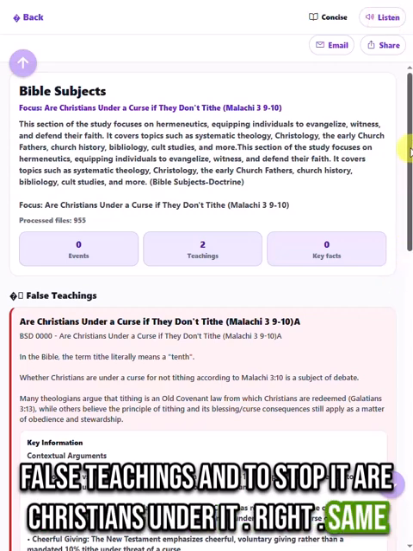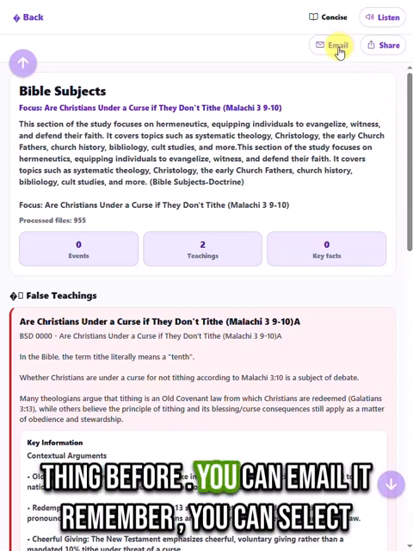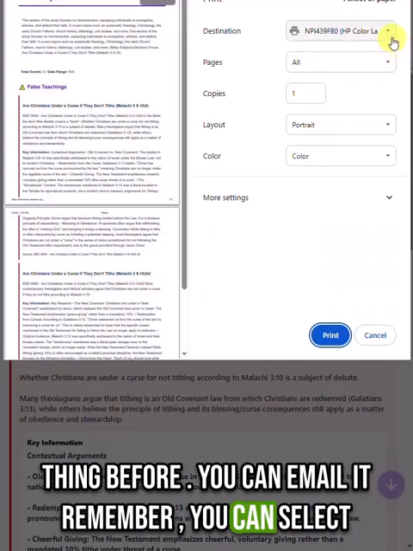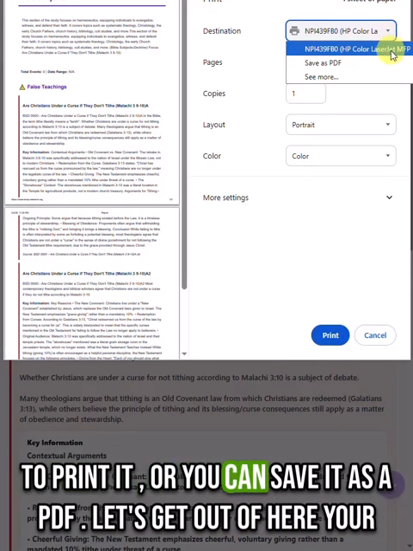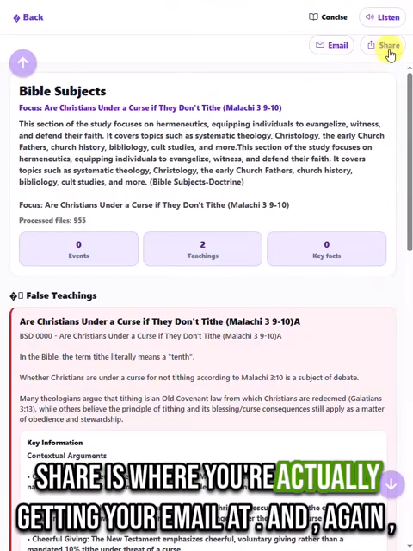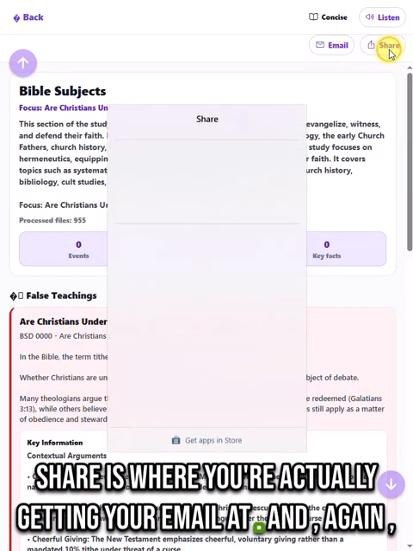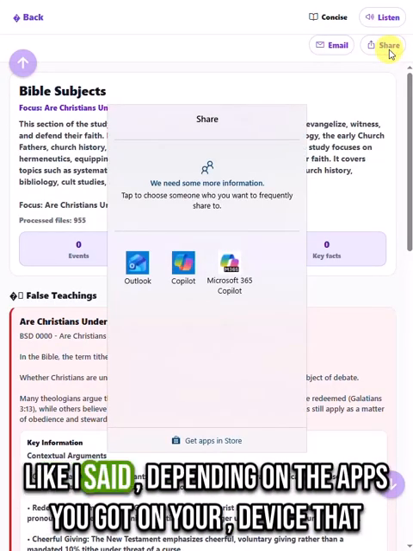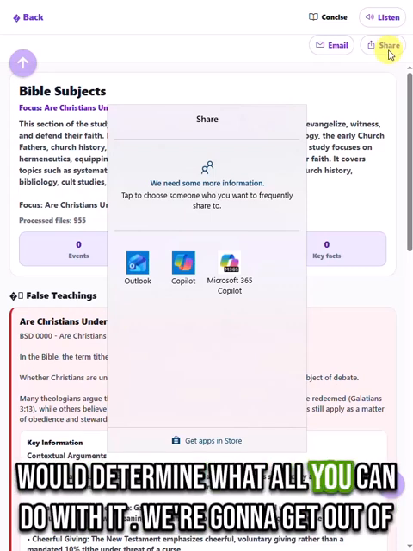Same thing as before. You can email it, remember, you can select to print it, or you can save it as a PDF. Let's get out of here. Your share is where you're actually getting your email at. And again, like I said, depending on the apps you got on your device, that would determine what all you can do with it. We're gonna get out of that.